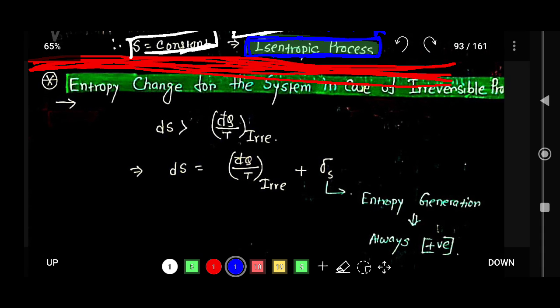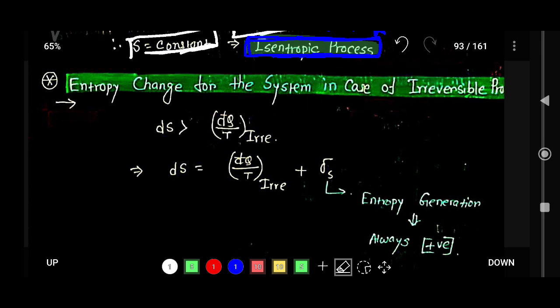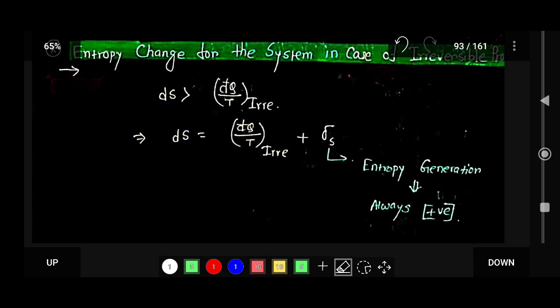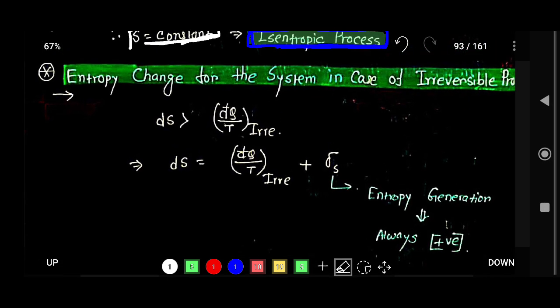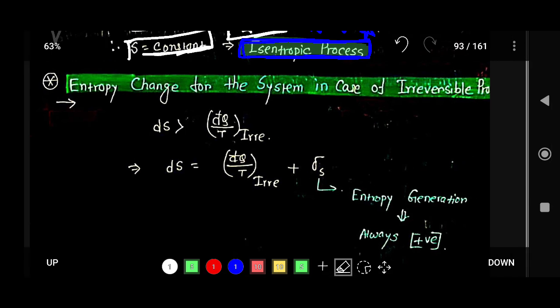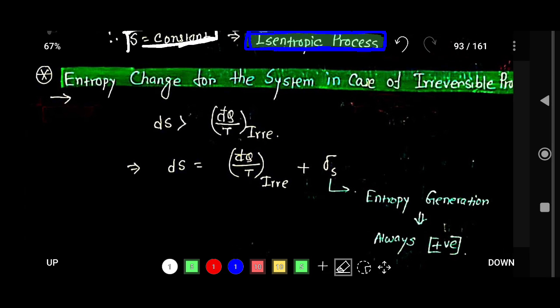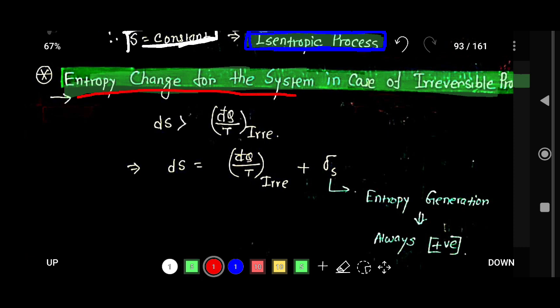So here, this is the third lecture of entropy. Let's try to understand entropy change for a system in case of an irreversible process. In the last lecture we just covered the reversible process, but in this lecture we cover the entropy change for the system in case of an irreversible process.